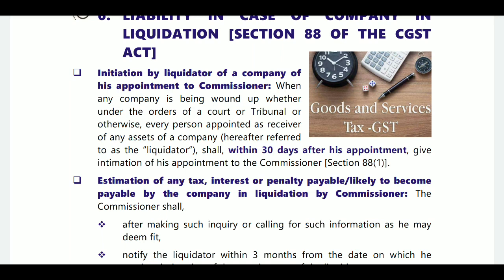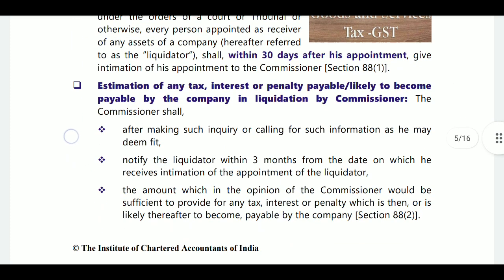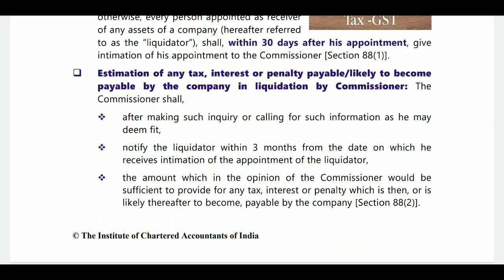The liquidator or receiver will intimate his appointment to the commissioner where the company is in liquidation. Then the commissioner will notify the dues within the next 3 months from the date of receipt of the intimation.